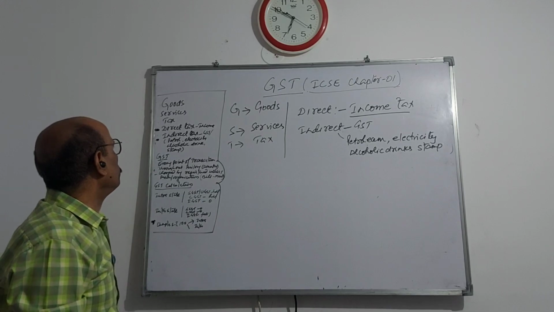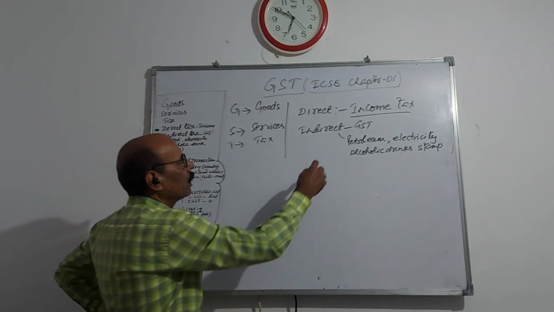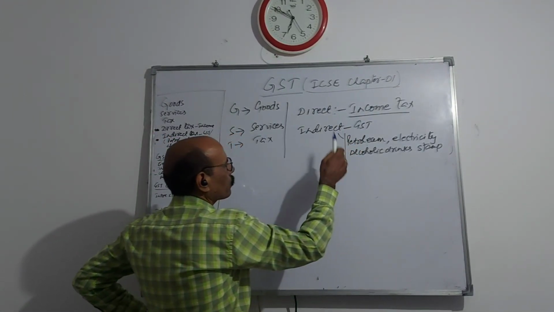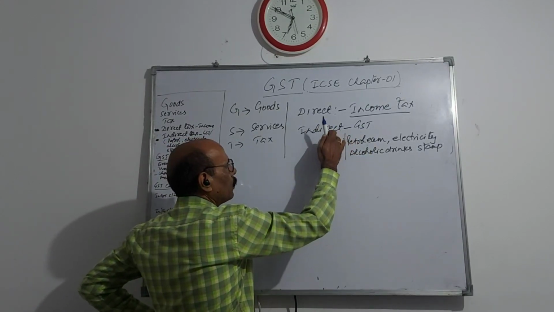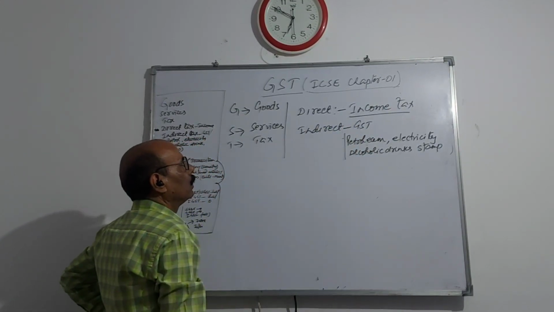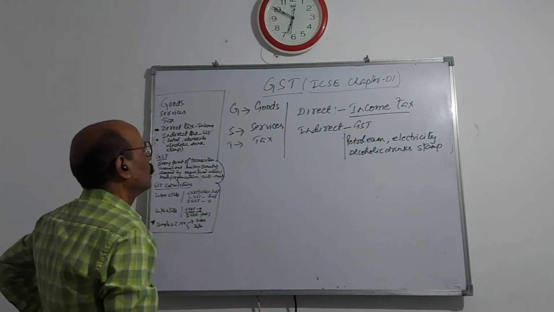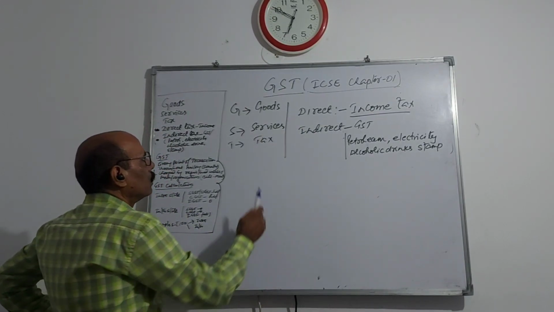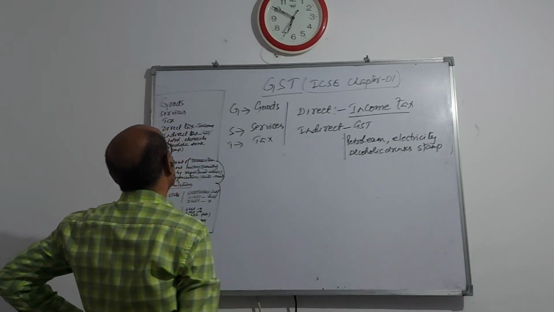These things are not under GST, and different types of special taxes apply to them. So these are the two taxation systems, direct and indirect tax. This chapter is about GST.